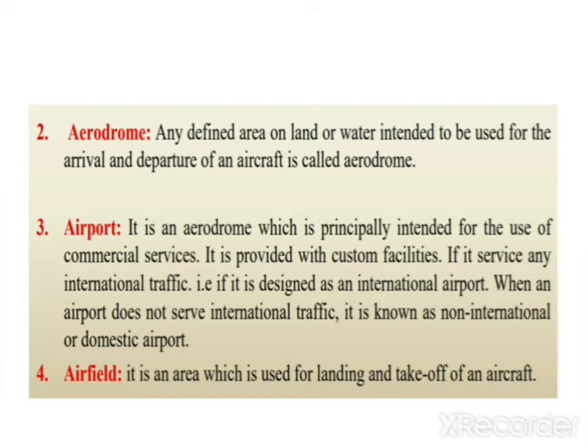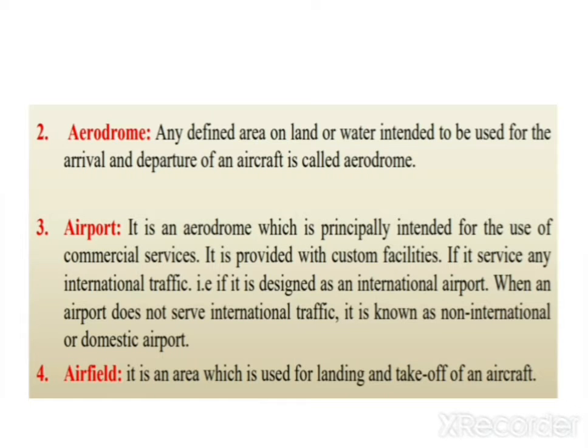The next important term is aerodrome. Aerodrome is nothing but any defined area on land or water intended to be used for the arrival and departure of an aircraft. Understand? So aerodrome is nothing but an area where aircraft can land, it means can arrive and depart from that place, upon the ground or upon the water. So that is called aerodrome.